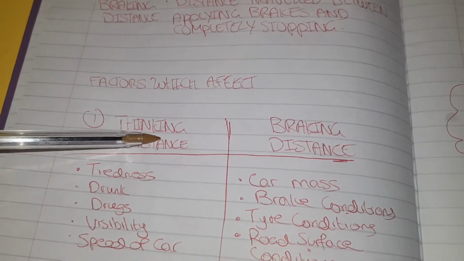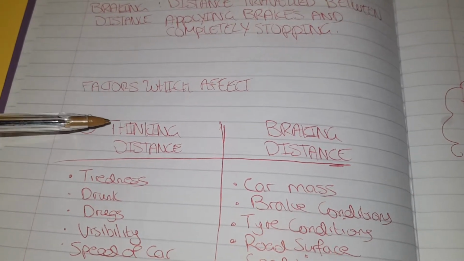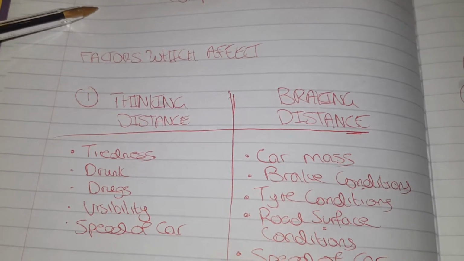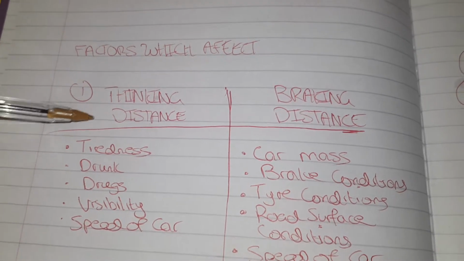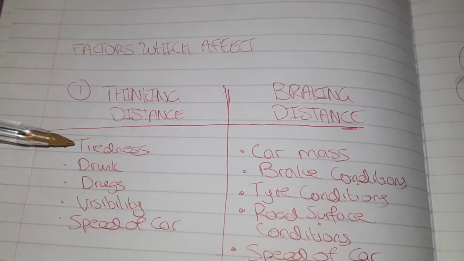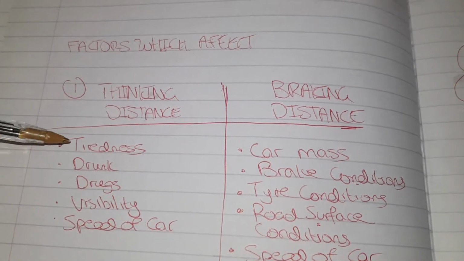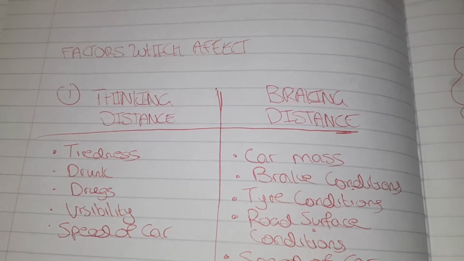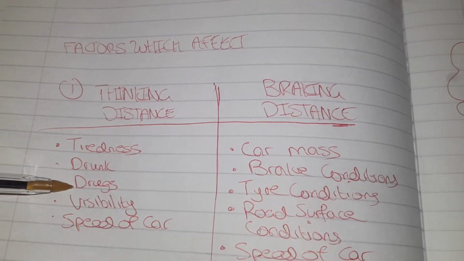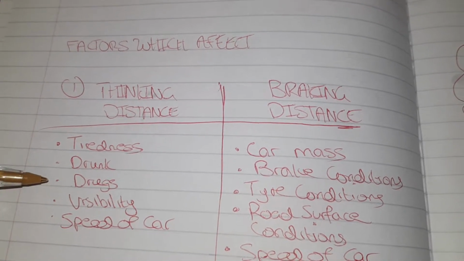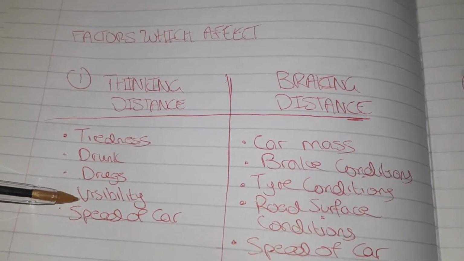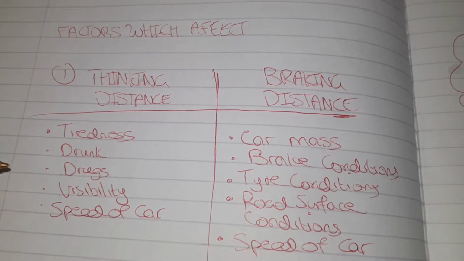Logically, obviously cars do not think, so thinking distance is to do with the driver. Thinking distance is based on your reaction time. Your reaction time is based on these. So you've got tiredness, drunk. Obviously, if you're drunk, you have a much longer reaction time, which is not good because you take ages to stop. And drugs, some make you react faster, some make you react slower. I won't give any specific names, you don't need them. Visibility of the road, if it's foggy, you're most likely going to collide with a cow.